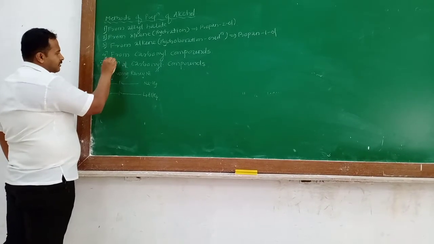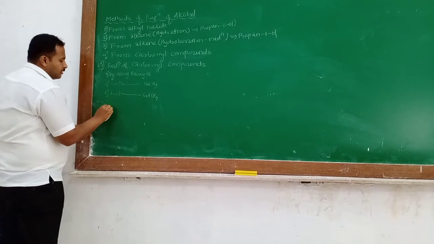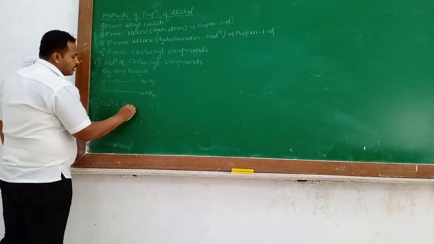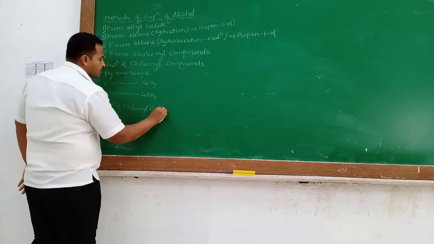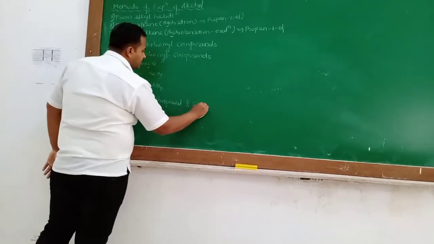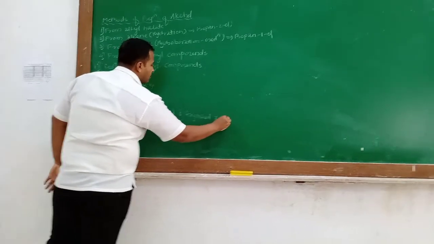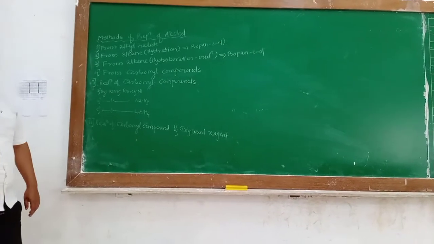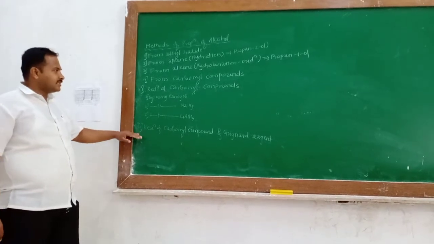In this title, the first point is reduction of carbonyl compounds, and the second point is reaction of carbonyl compounds and Grignard reagent. By using a carbonyl compound and Grignard reagent, we get the corresponding alcohol. Students, it is an important reaction.